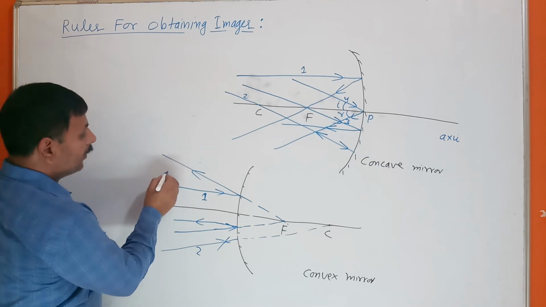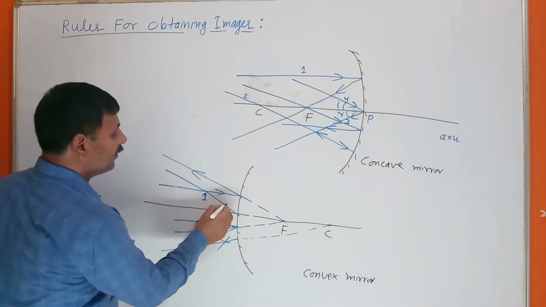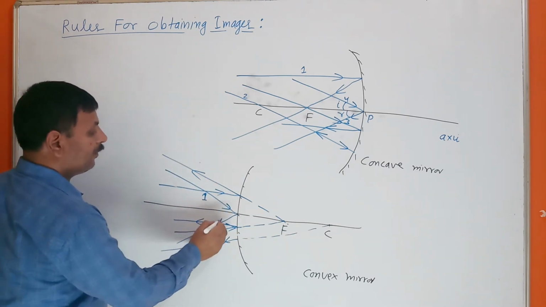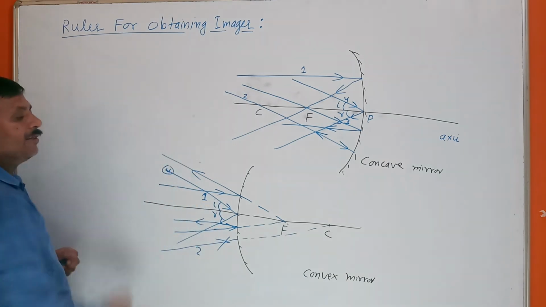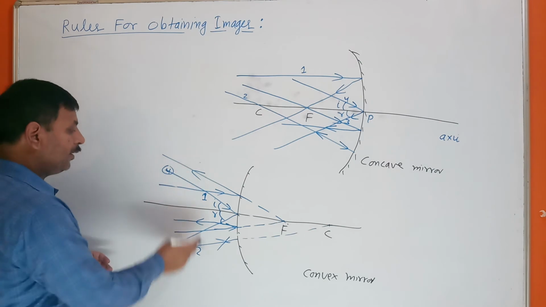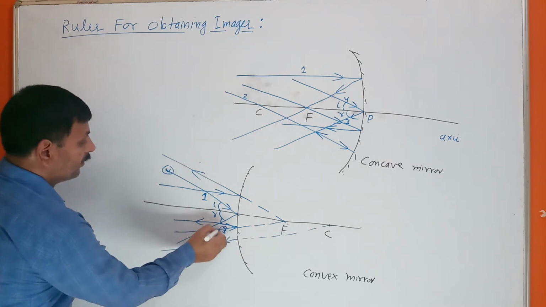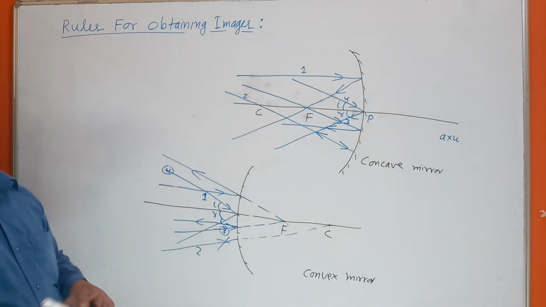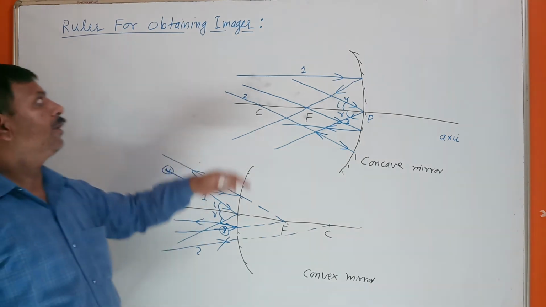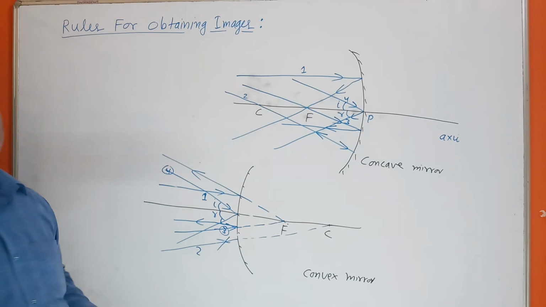And the fourth one, angle of incidence is equal to angle of reflection. This we can take as the fourth. So all four, 1, 2, 3 and 4, I have shown in a single figure. So these are the rules for obtaining an image.